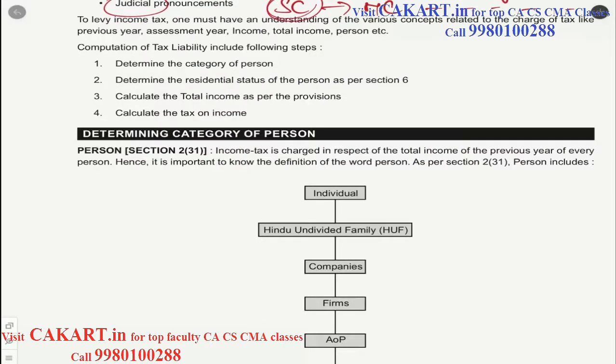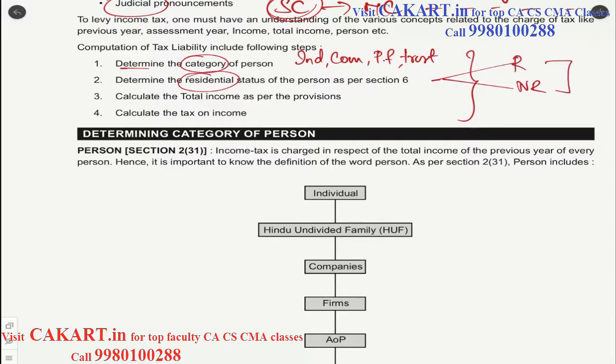Now let us look at the steps which we need to follow to calculate the tax liability. The first thing which we need to do is determine the category of the person as to whether it is an individual, company, partnership firm, trust, HUF, etc. Once we determine the category of the person, then we look at the residential status. So what is the residential status? Nothing but whether the person is resident or non-resident. We will see in detail in a while what we mean by resident and non-resident.